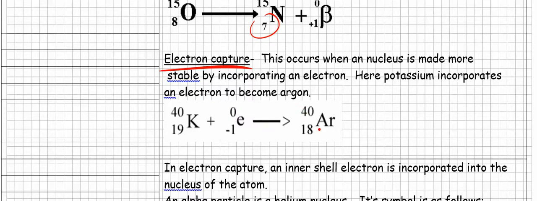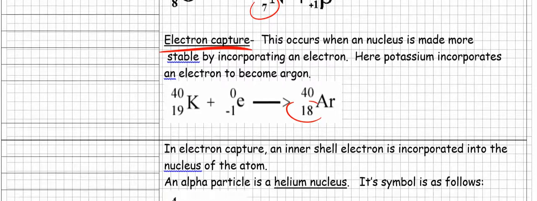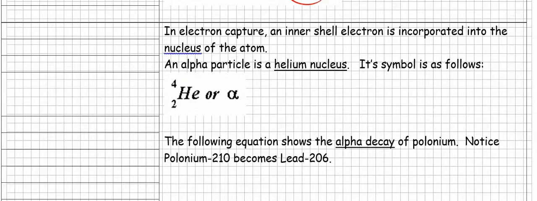So when you look at the 18th element on your periodic table, that's going to be argon. Electron capture, we call that. In electron capture, an inner shell electron is incorporated into the nucleus of the atom. So it's not some valence electron way out far in the periphery. We're talking about inner shell electrons, close to the nucleus anyway. And they just get sucked into the nucleus.